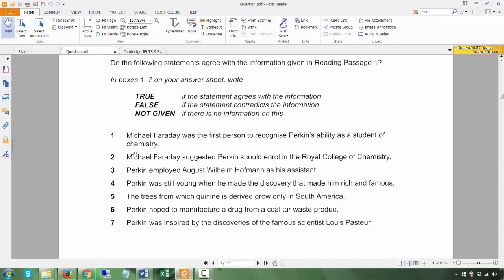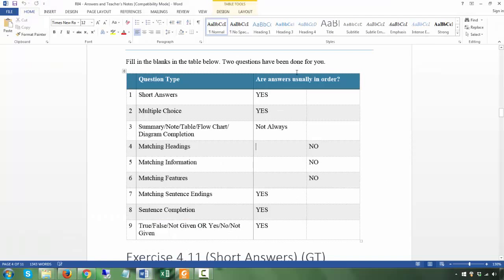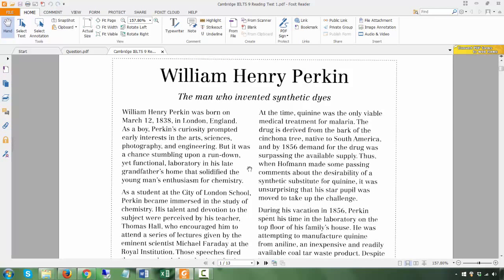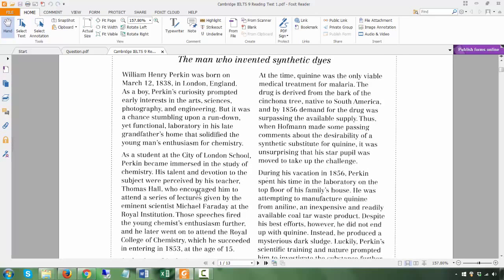According to this chart as I've given you, true, false, not given, yes, no, not given, the answers are usually in order. Okay, so you'll see that. All right, number 1, Michael Faraday was the first person to recognize Perkins' ability as a student of chemistry. All right, so let's go to